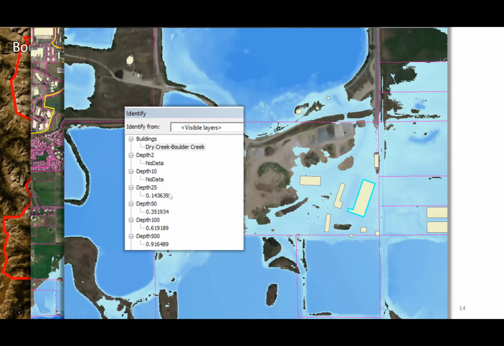And we can get a response curve that says if you get a 100-year flood in the future, this is the amount of flooding that will occur in this building. We can use that information to get damage estimates and understand whether that building can be operating during floods that we're simulating.